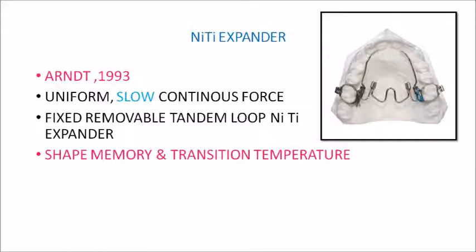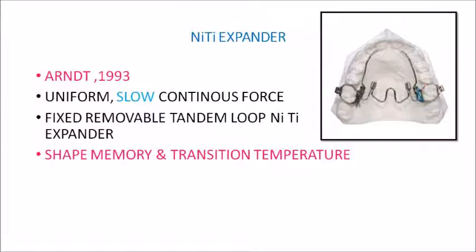So there will be anterior extension. That will be the general pattern of your Nitinol expander. So there will be a Nitinol expander that is soldered and inserted into the lingual sheath of your molar band, and there will be anterior extensions extending to the lateral and canine region.